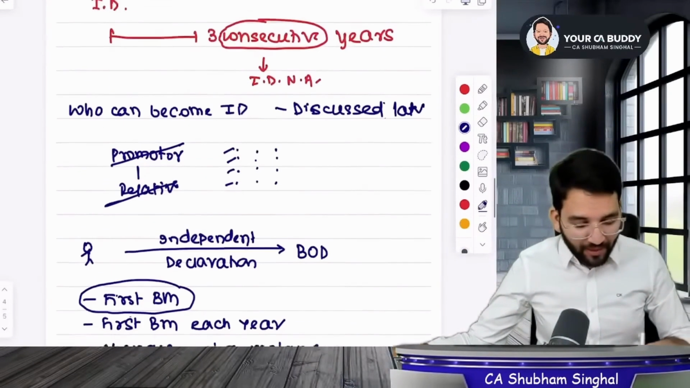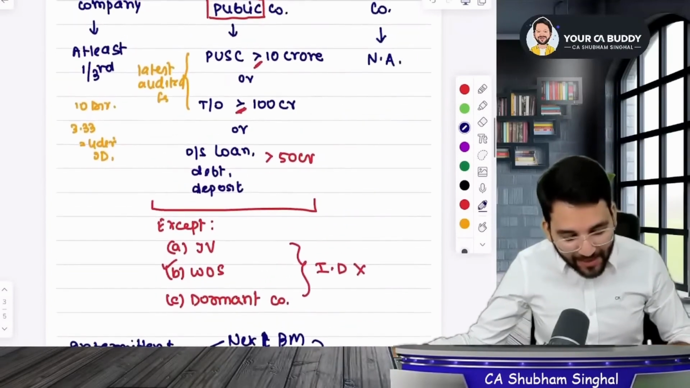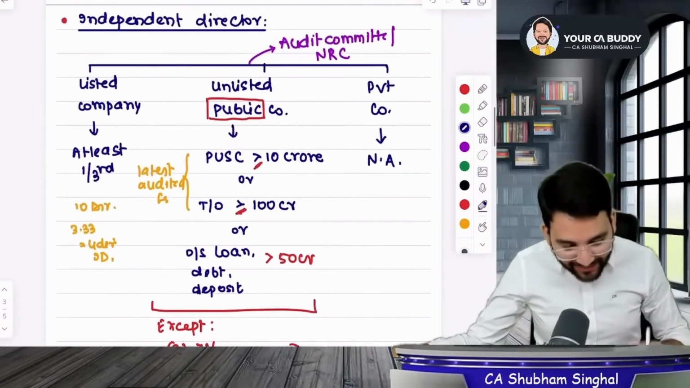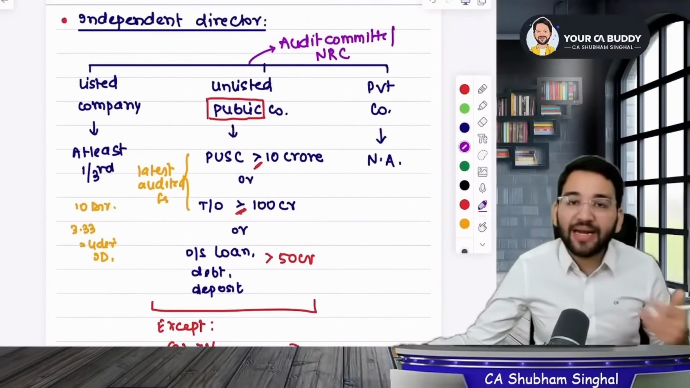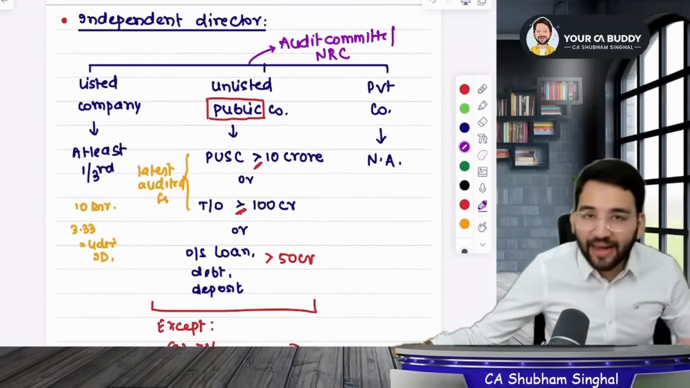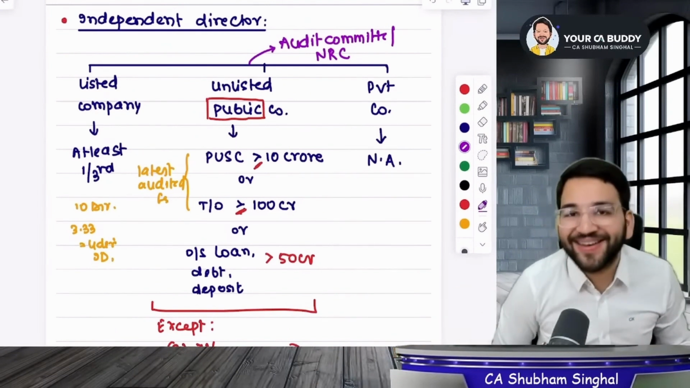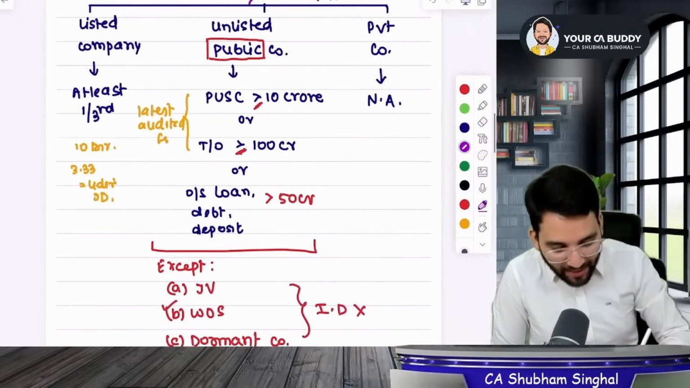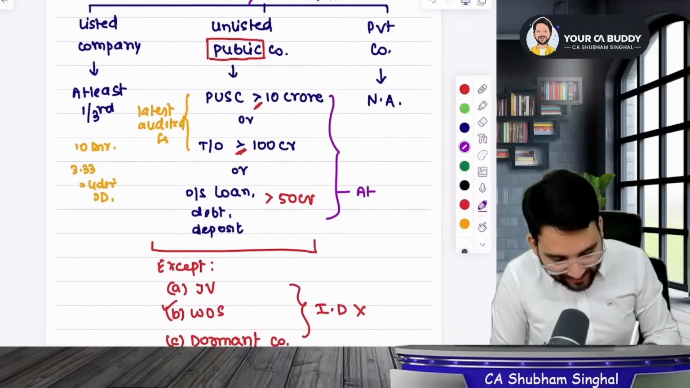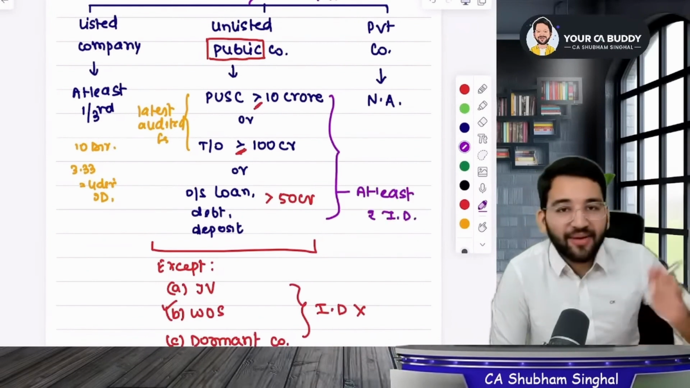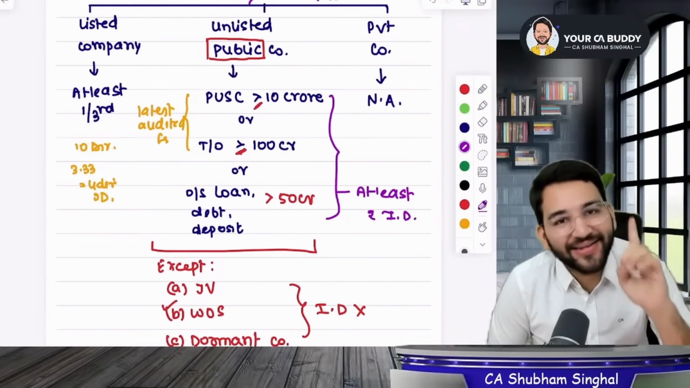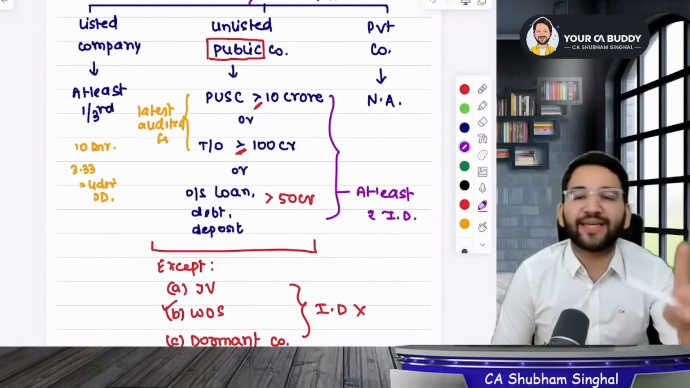I will scroll up because I haven't even told you the limit for unlisted companies. In an unlisted public company, how many independent directors should be there? In a listed company, you said 1/3. What about unlisted public companies? Guys, unlisted public companies should have at least 2 independent directors. Did you all get my point? We didn't say 1/3. We said if it's an unlisted public company, then there should be at least 2